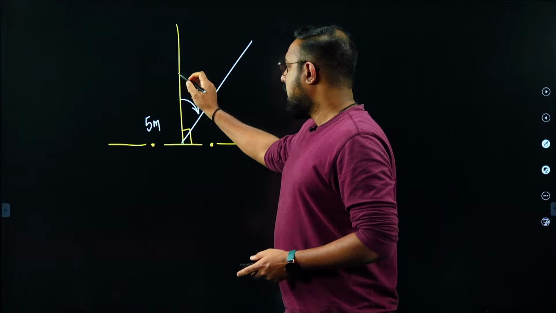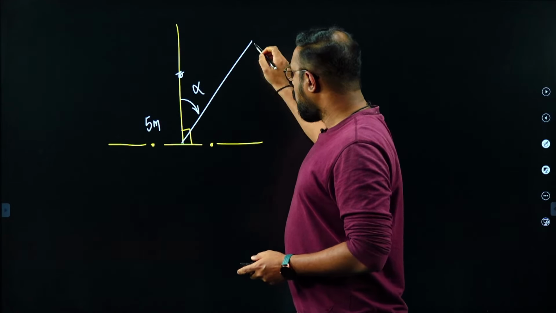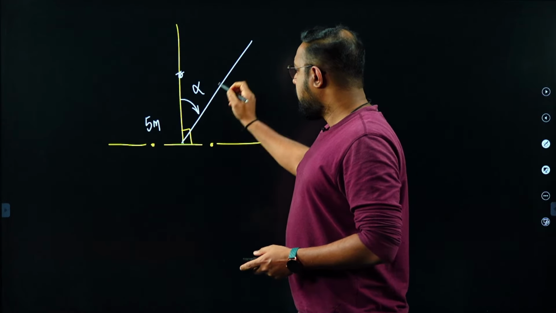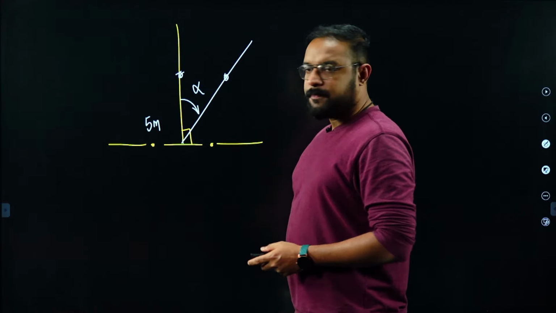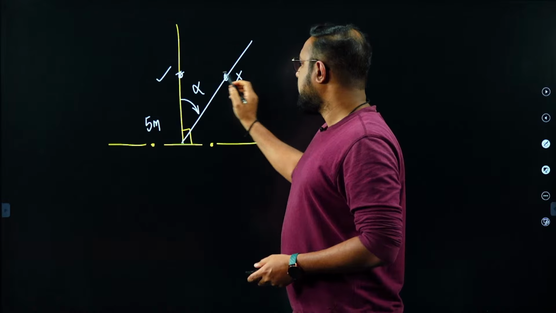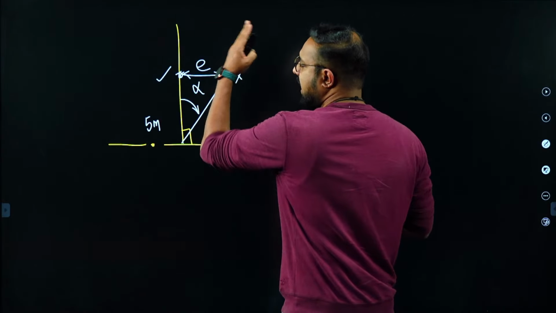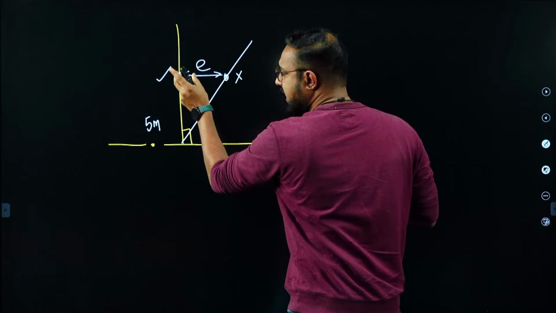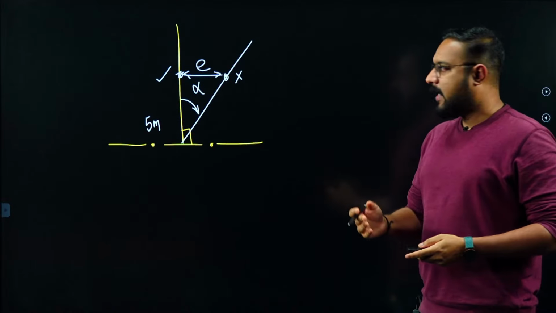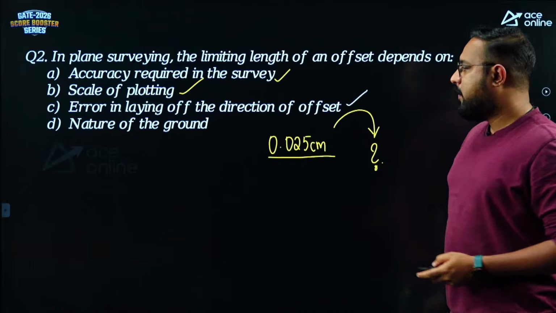The correct position of the offset should be this. But as the offset is going in this direction, because of this error in direction, my 5-meter offset will be somewhere around here. That is the plotted position. So that is the correct position, and this is the incorrect position. This becomes the error. Had this alpha value been smaller, the error also would have been smaller. Yes or no? Yes, so this also depends.